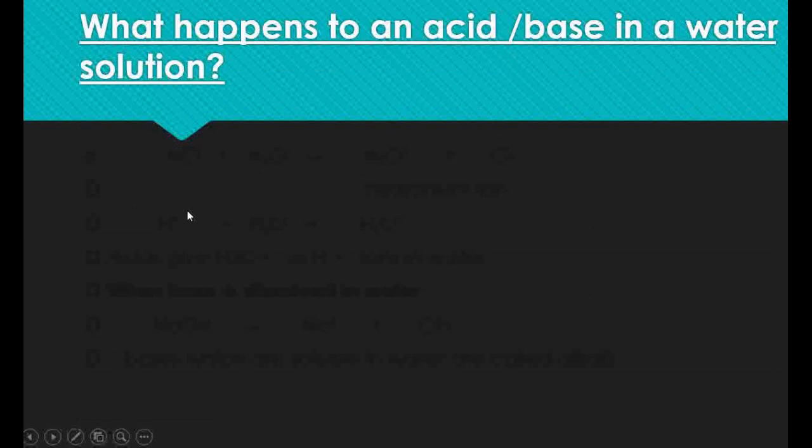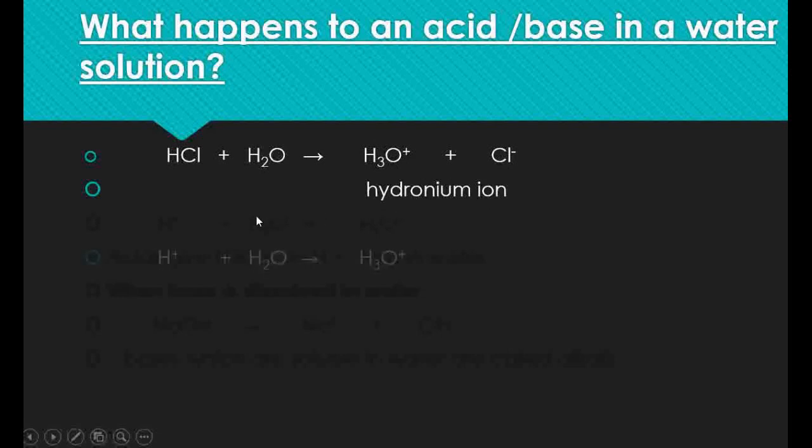What happens to an acid or base in a water solution? When hydrochloric acid is dissolved in water, it releases H3O plus and chloride ion. This H3O plus is called the hydronium ion. The hydrogen ions in hydrochloric acid are produced in the presence of water.